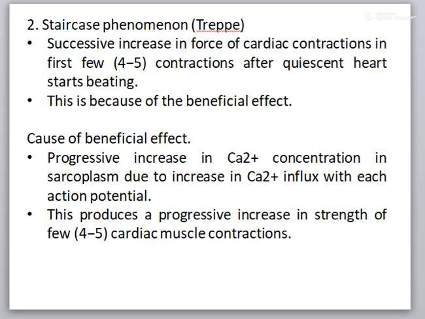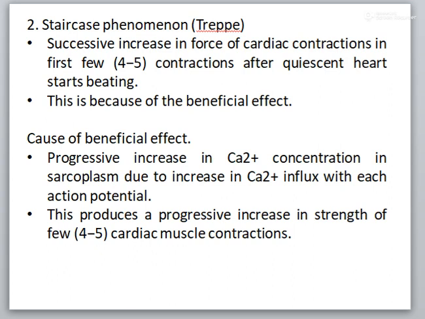Second is the staircase phenomenon or Treppe. It refers to the successive increase in the force of cardiac contraction in the first few contractions after the quiescent heart starts beating, as seen after the vagal stimulation.